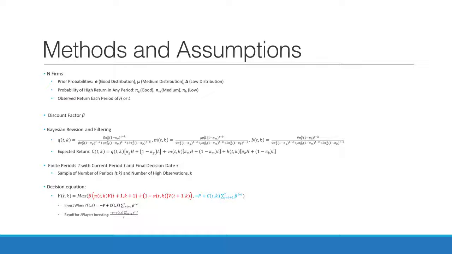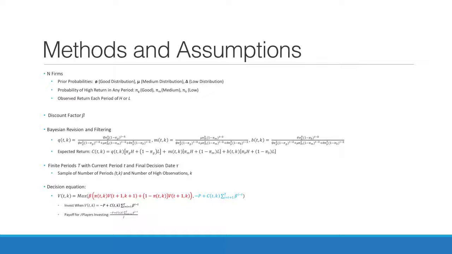The underlying methods and assumptions for this model are that there are n firms with prior probabilities, one for each of the different distributions that the project could have, and that there's a probability of a high return in any period that is known for each of the different distributions. There's an observed return each period, high or low. There's a constant discount factor beta. There's Bayesian revision at each time step, where each firm updates their Bayesian posteriors based on new available observations after each time step.